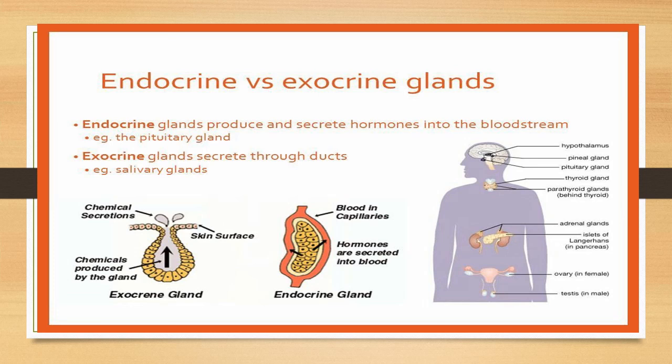Endocrine glands produce and secrete hormone into the bloodstream. Exocrine glands secrete through the ducts. So here are two types of glands. Diagram also I added. On the right side, the main glands of the human body. We will focus right from the hypothalamus to the ovaries and testes, meaning from brain to our gonadal glandular structures.